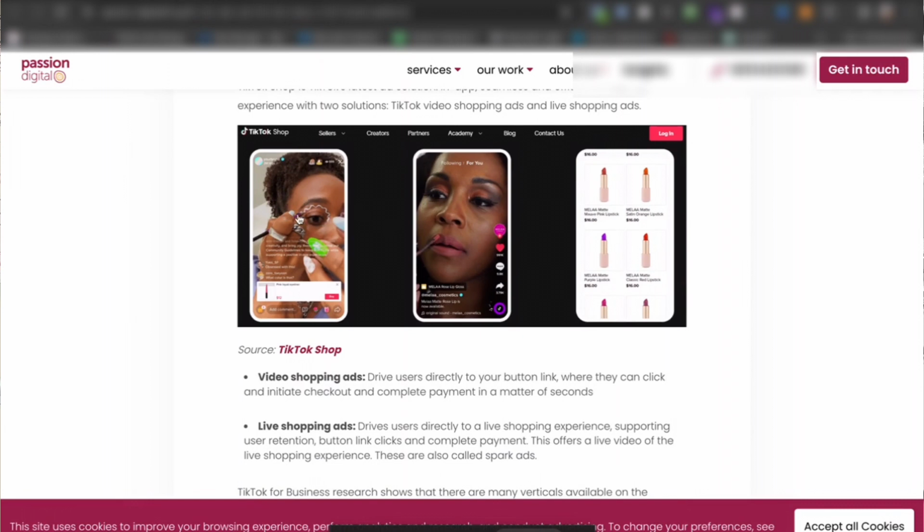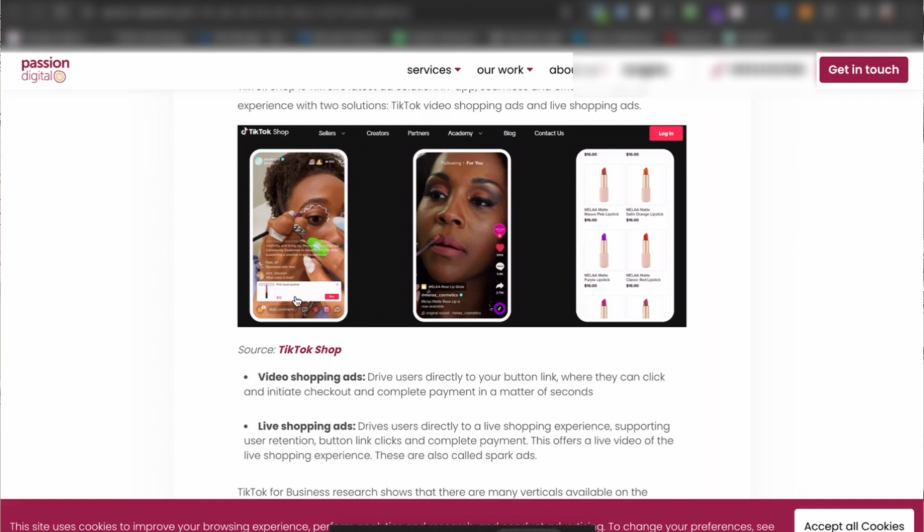For example, look at this one. This is a live video, and you see the product displayed over here. Individuals can click on that as she's doing a live tutorial of how to use this brush. It also has that product on that specific live, so individuals can just click on it, and it will take them where they can directly purchase that product.